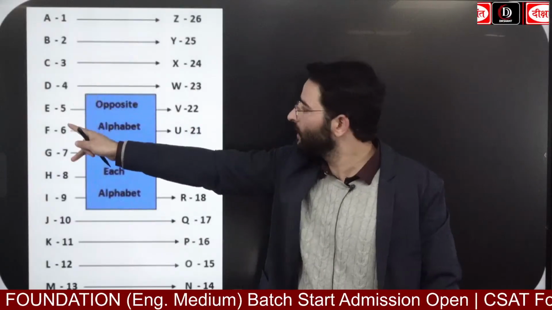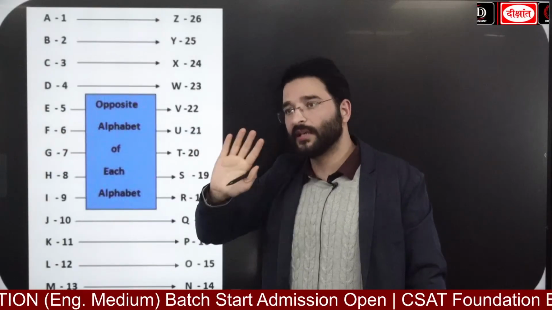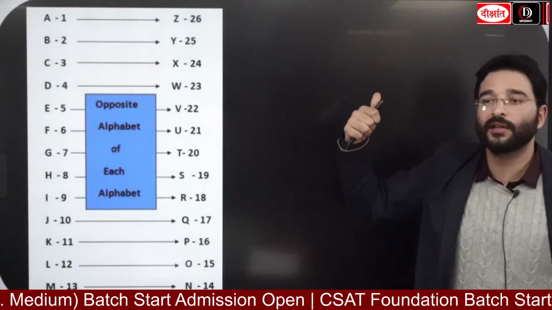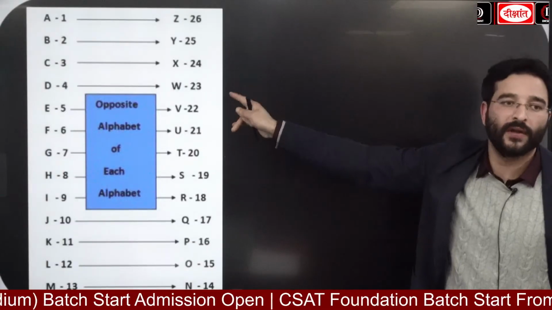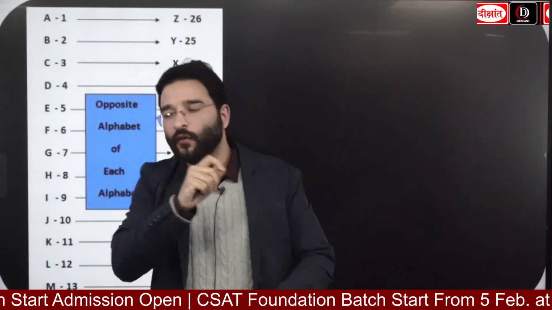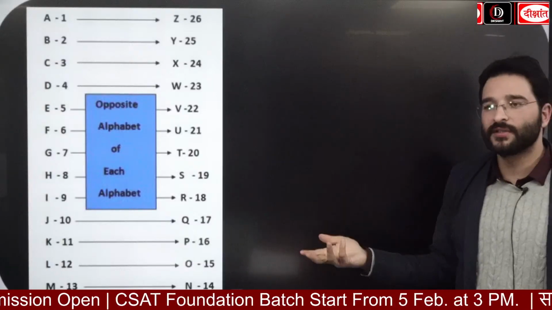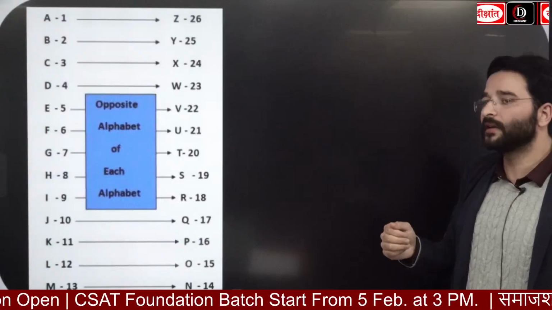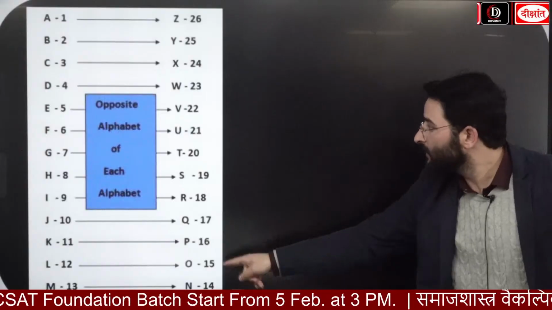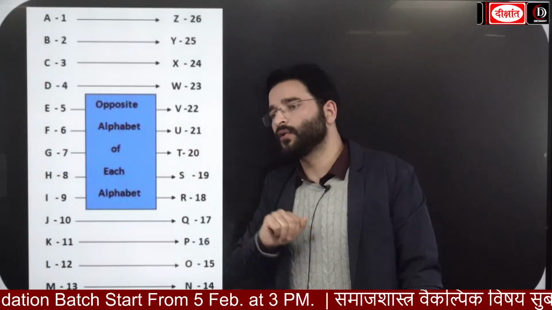D with 4, E with 5, F for 6, G 7, H 8. So when I look at coding and decoding, even at that point of time, this is going to be very important. We have the 26 alphabets, and this should be fully in your mind: A with 1, B with 2, U 21, T 20, S 19, M 13. So these are the mnemonics that you should have an idea of.